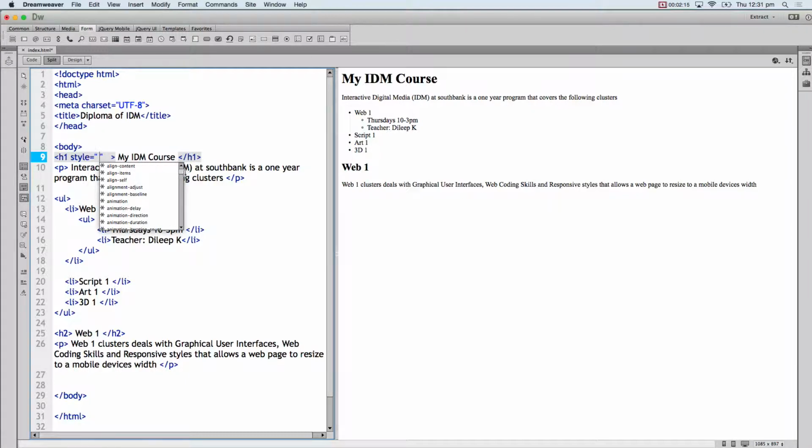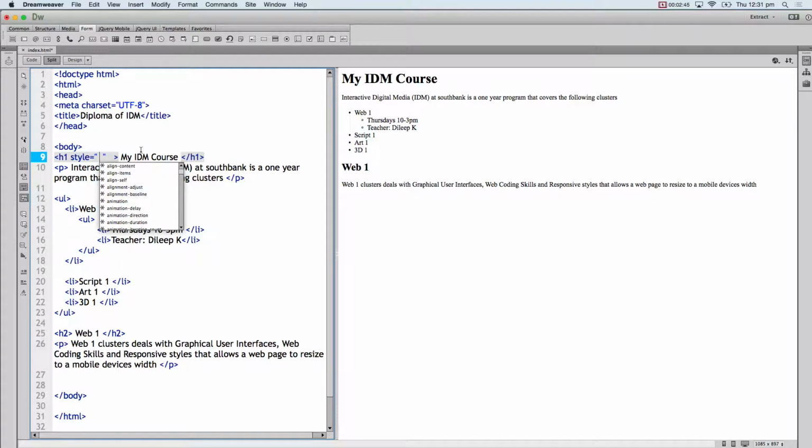You can see the amount of things that I can style. I can style the alignment, background, borders, top border, left border, right border. I can have a border image. I can have a border radius, border top left radius. I can have a caption. I can have columns, cues, and I can have fonts, font widths. And you don't need to remember all of this. The whole idea is to understand it so that when you need it, you can dig it out and use it.